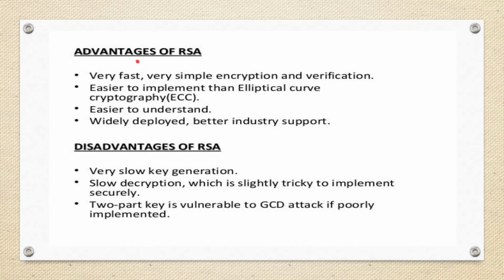Now here are the advantages and disadvantages of RSA. RSA is a very fast, very simple encryption technique, easier to understand and widely deployed. Now come the disadvantages. Its key generation is very slow, and the two-part key is vulnerable to GCD attack if poorly implemented, and it is also slow and tricky to implement securely.